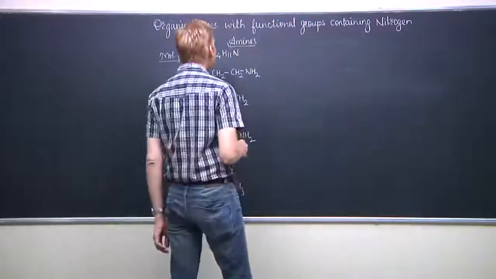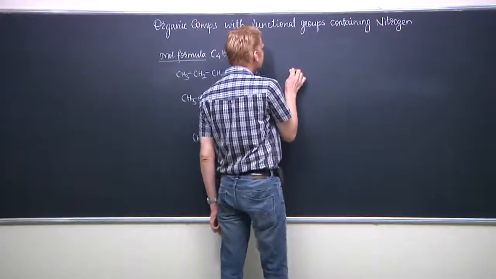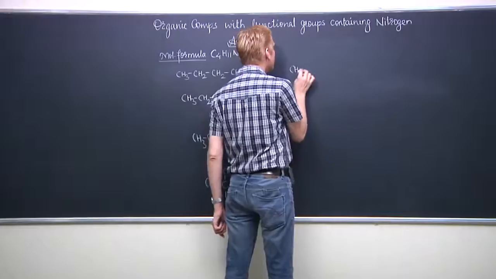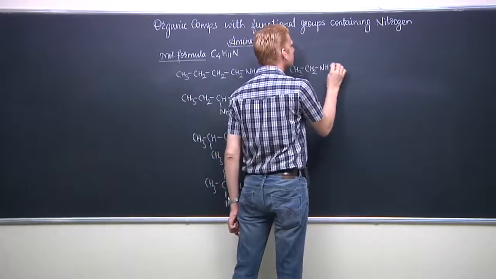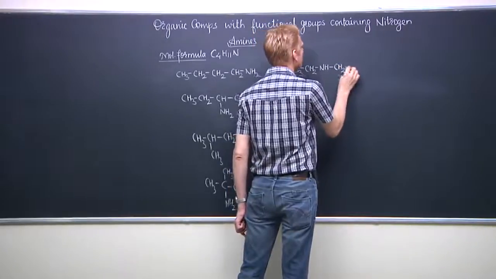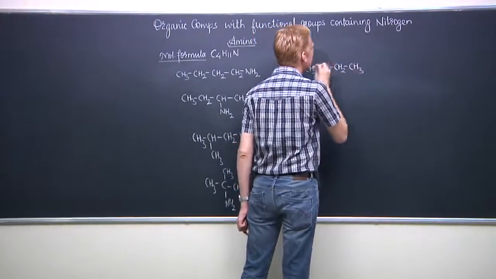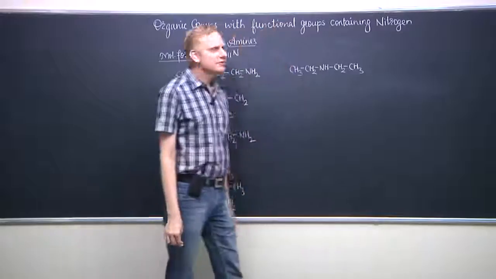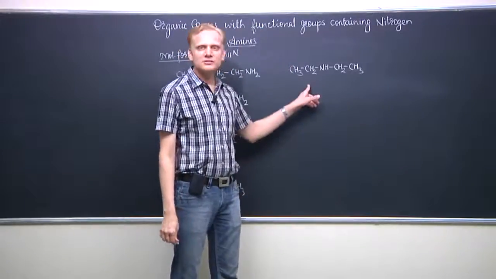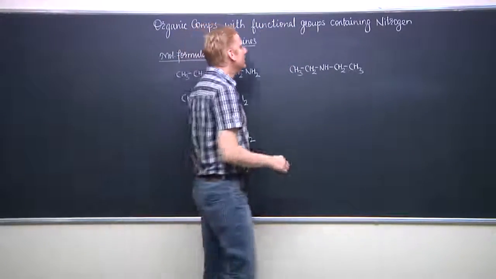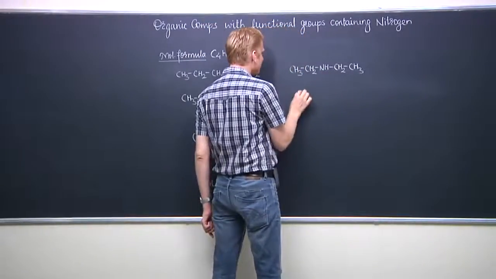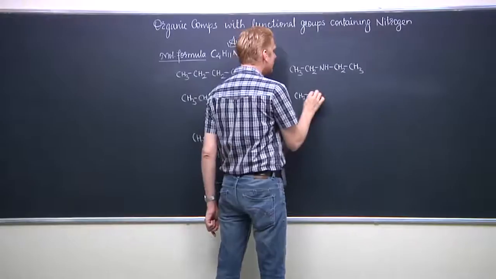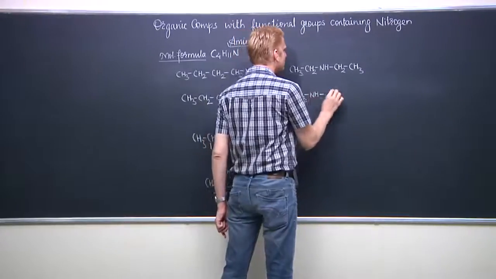Now we can also have secondary amines following the same molecular formula. The secondary amine with the same molecular formula can be this amine. The name given to this will be N-ethylethanamine.